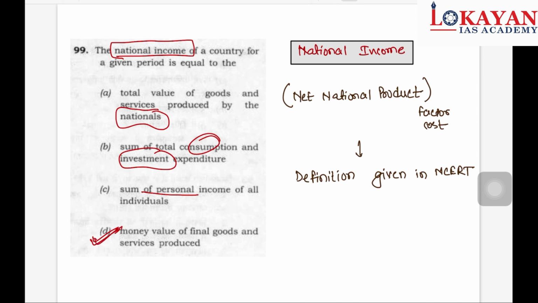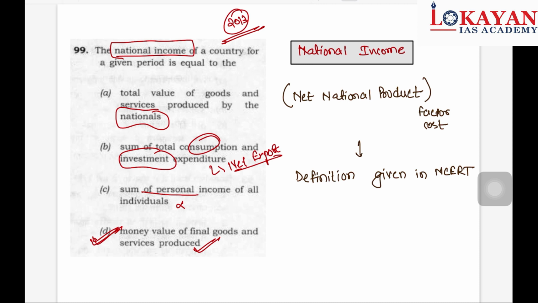Let's see, total value of goods and services produced by nationals. Yes, this is not a correct definition. Sum of total consumption and investment expenditure. Okay, so this is also not correct, because you are not considering net export. Sum of personal income of all individuals. So this is also incorrect. And money value of final goods and services produced. This is the most appropriate option. Okay, this question was asked in 2013.